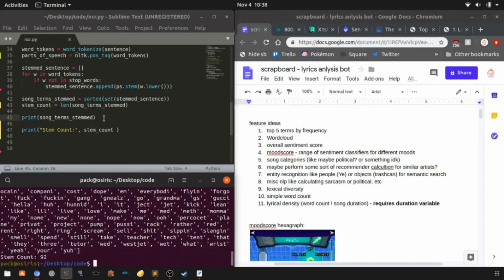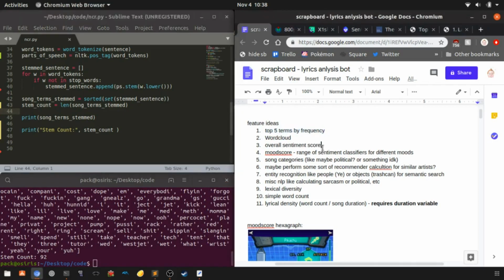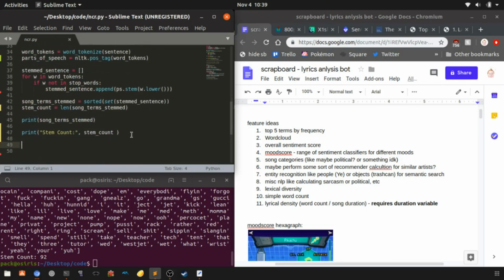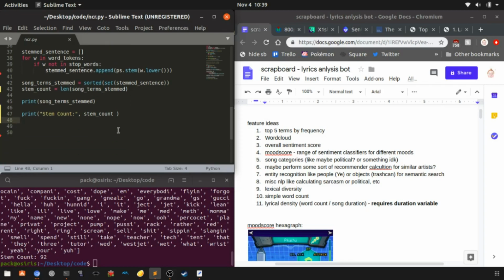So we're starting to get a percentage of the text that is unique. Another way to say it is, if you have a song with a lot of repetition, where they repeat the chorus over and over again, they're not really adding any new words, just repeating the same words.